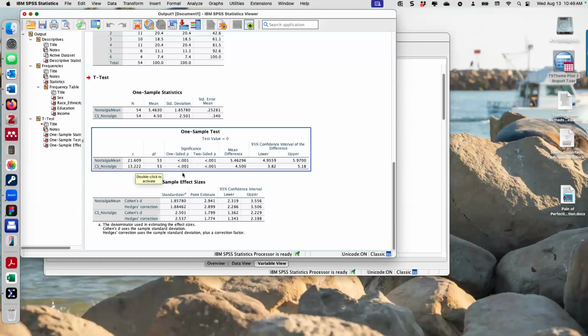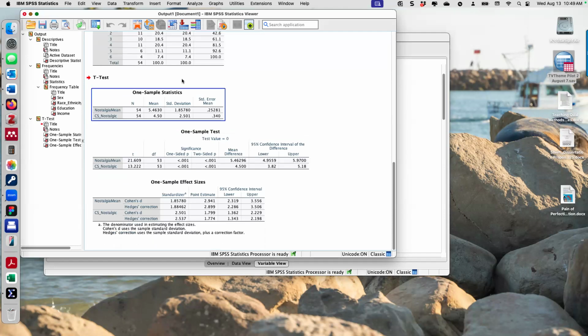Way different. The p is less than 0.001. And we got our effect sizes here and our confidence intervals. Okay. There we go. That's all we really need to know.